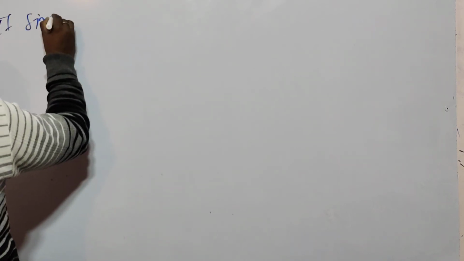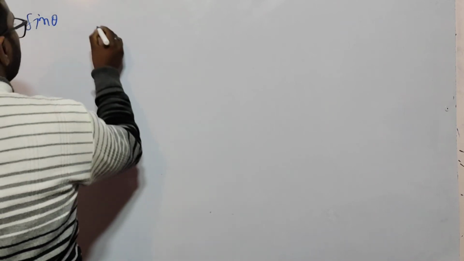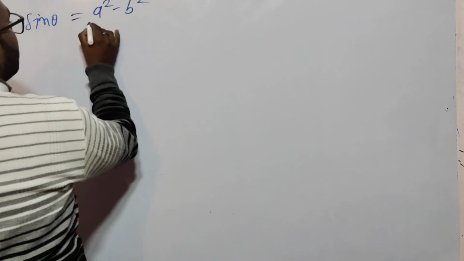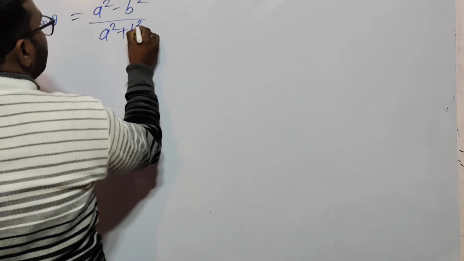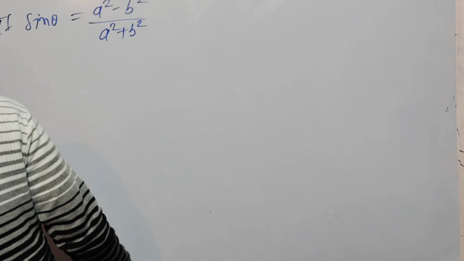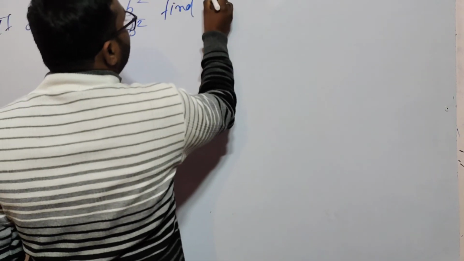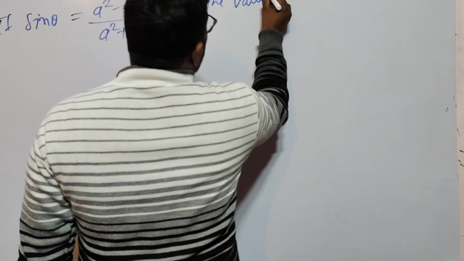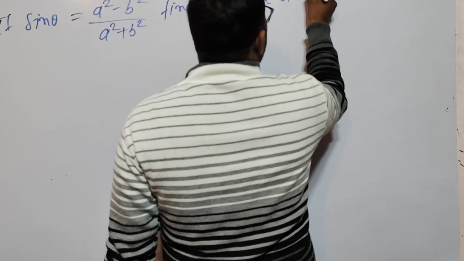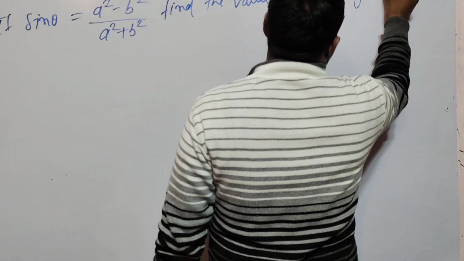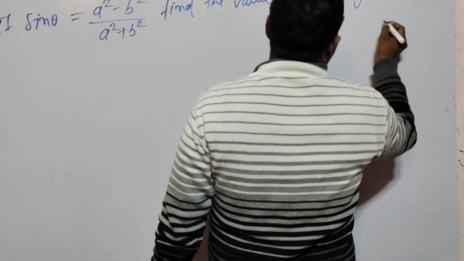Yes, if sin theta is equal to a square minus b square divided by a square plus b square, find the value of 5 trigonometric ratios.